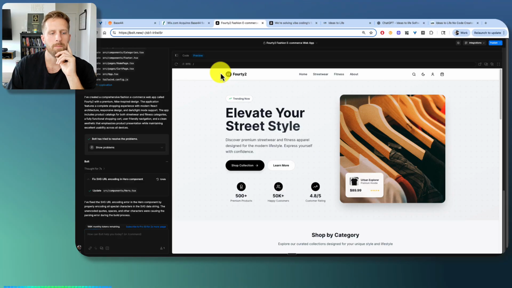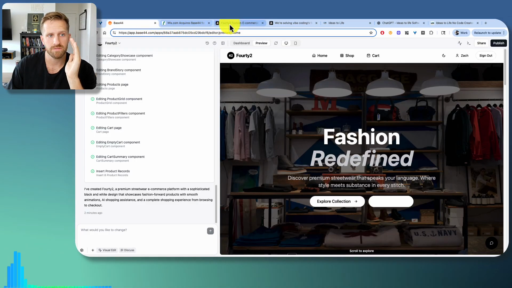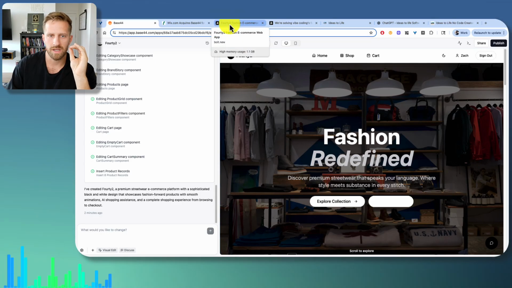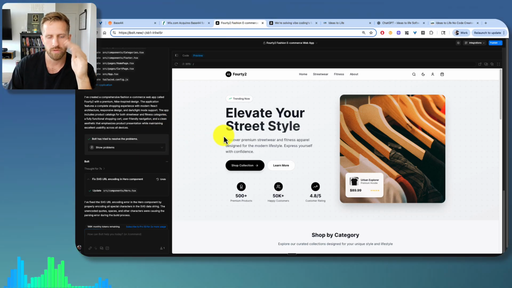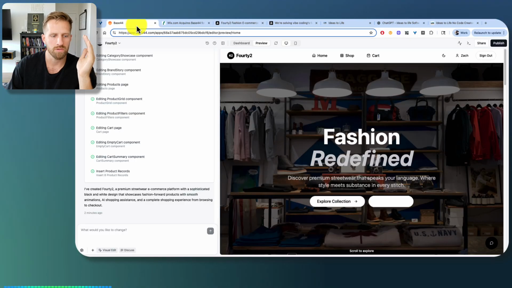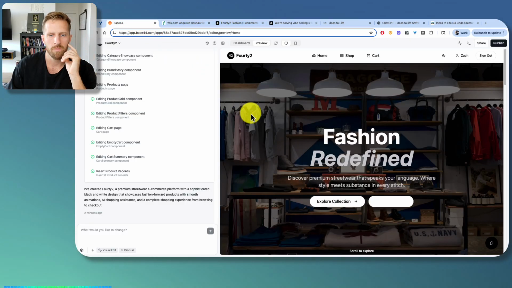Okay, it looks like Bolt actually finished about 20 seconds prior to Base44. So neck and neck, Bolt won by like 20 seconds. But Bolt did have a few errors. I just had to hit resolve and then it resolved them and then it popped up. So there's the difference there. And Base44 had no errors on the first prompt. So one prompt shot. Let's take a look. Let's see what we got.